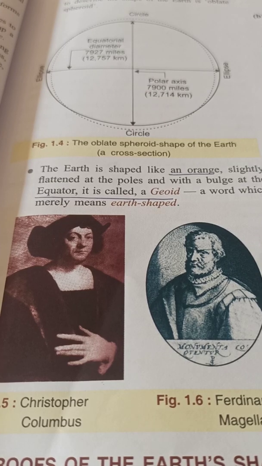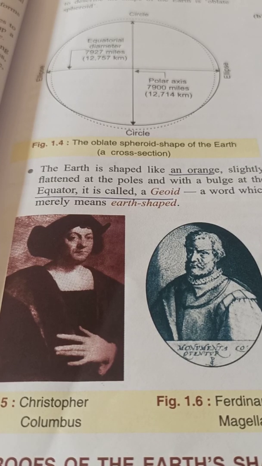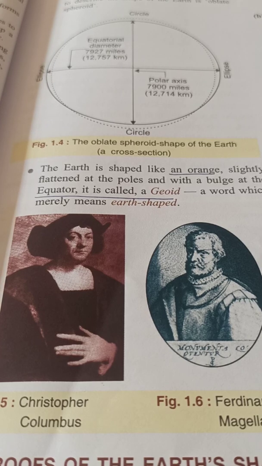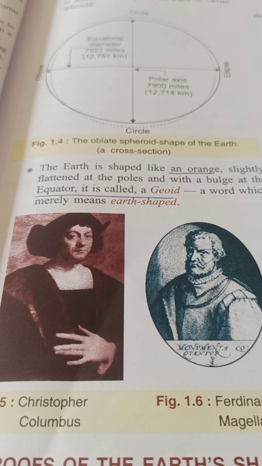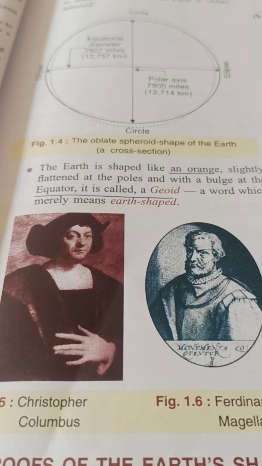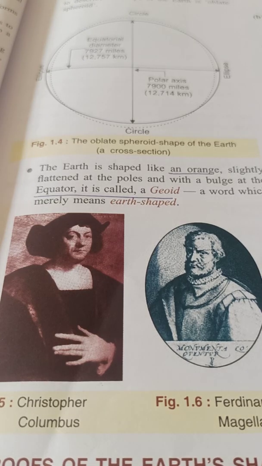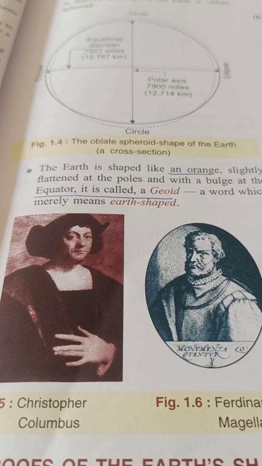Lithosphere, it's a solid crust made up of rocks, and a major part of the crust consists of igneous rocks. Hydrosphere, 71% of the Earth is under water, in the form of oceans, seas, lakes, rivers, etc. And 29% of Earth is land. So Earth is the only planet in the solar system where we have an abundance of water. And water is present in all 3 forms: liquid, solid, and gaseous. Clear, children?